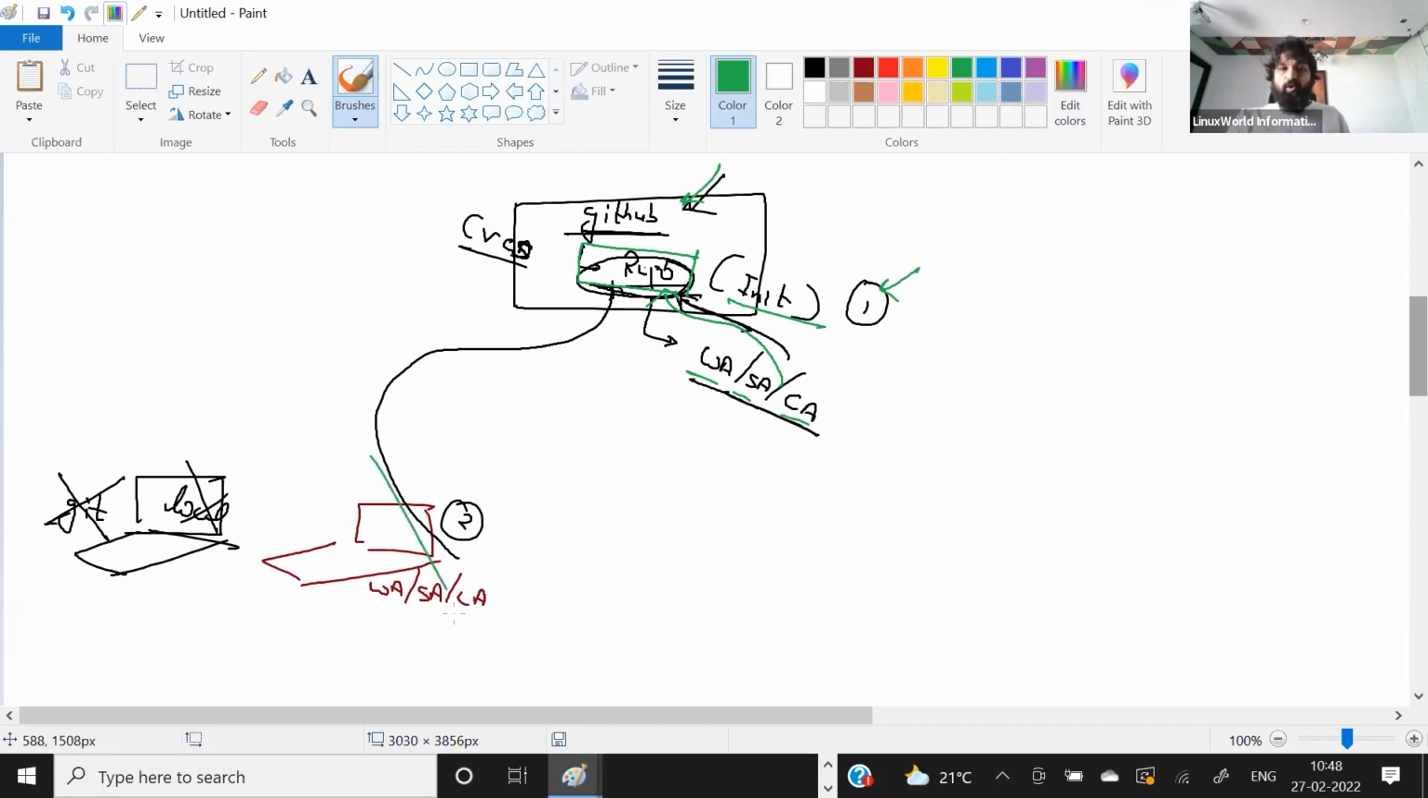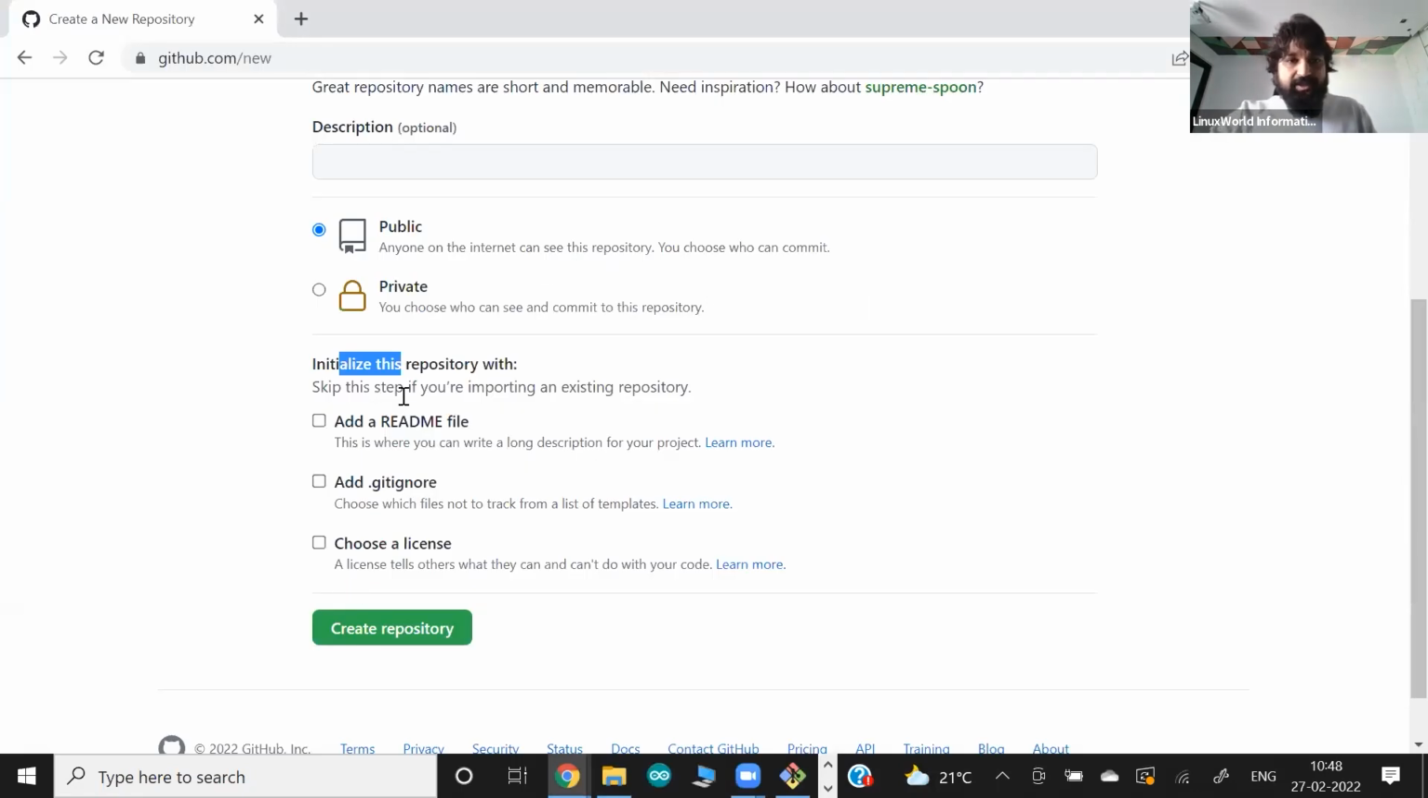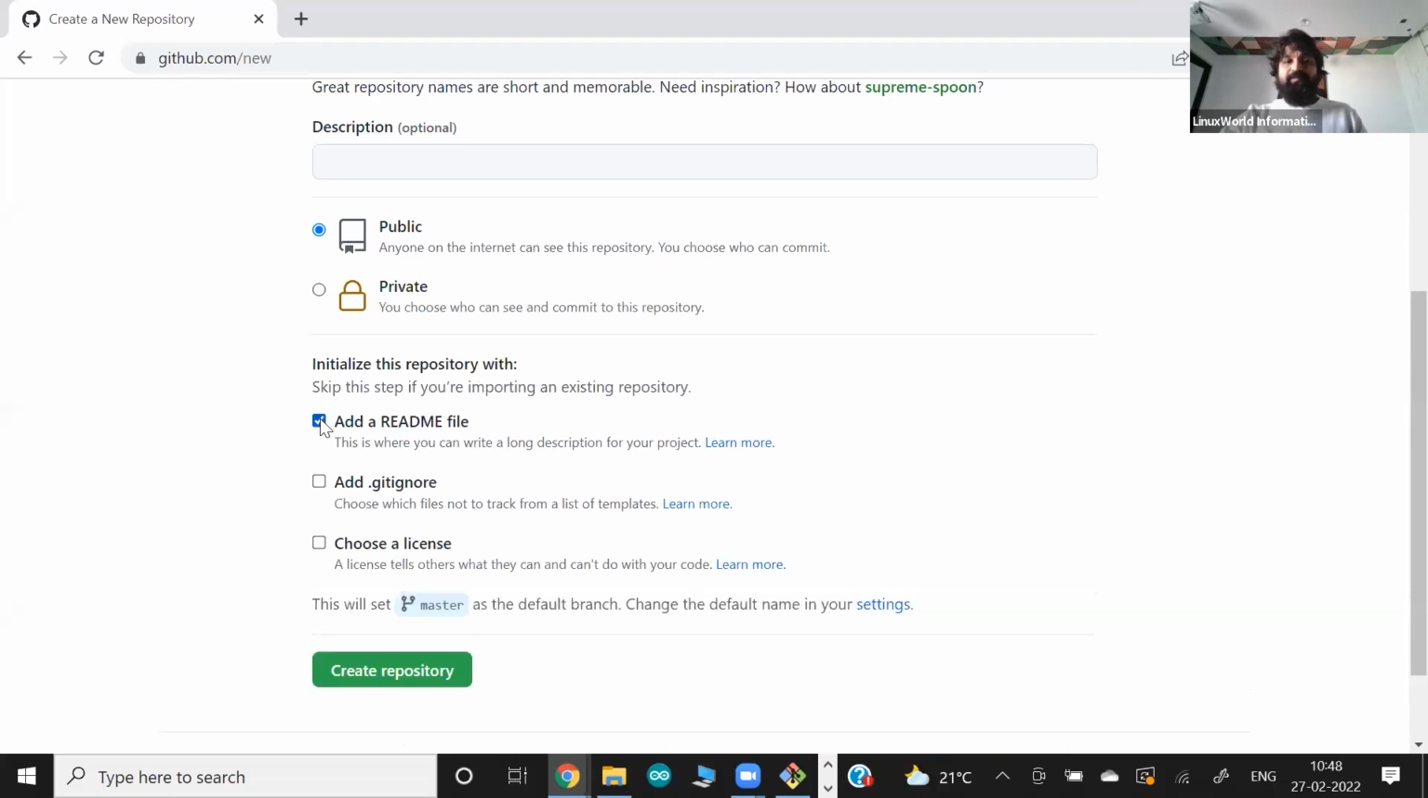I don't want to use my local laptop. Okay, so this is what, guys, this is talking about. You want to initialize this repository. And for this they say you have to choose one of the options. You have to create one single file to initialize. So let me add one file.